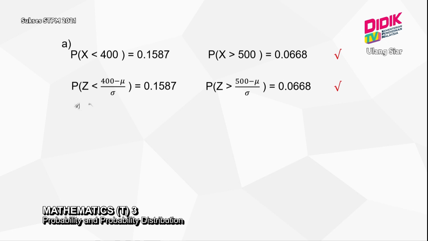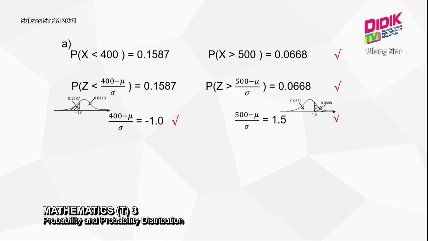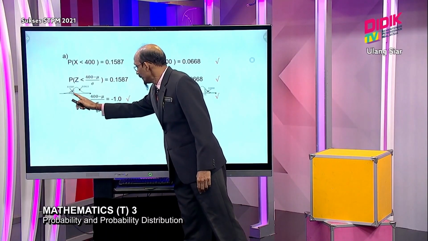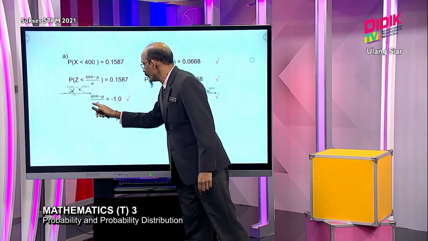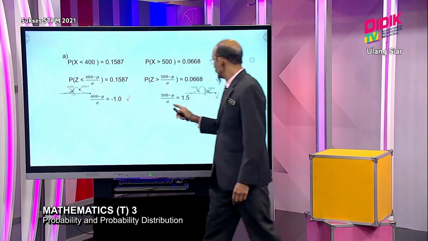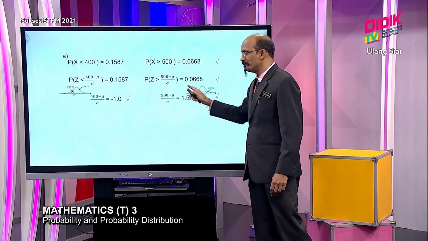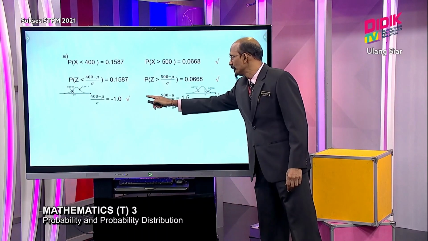Next, as I mentioned earlier, we sketch the normal curve and mark the indication here, then we get my value here is equal to -1. So I know this whole thing is equal to -1. Then the same thing I do here, I draw the diagram. If you notice here, Sean, the student must get -1 and form one equation here. That's why you get 1 mark here. Here, you have to form one more equation based on the value 1.5. So you got 2 equations.